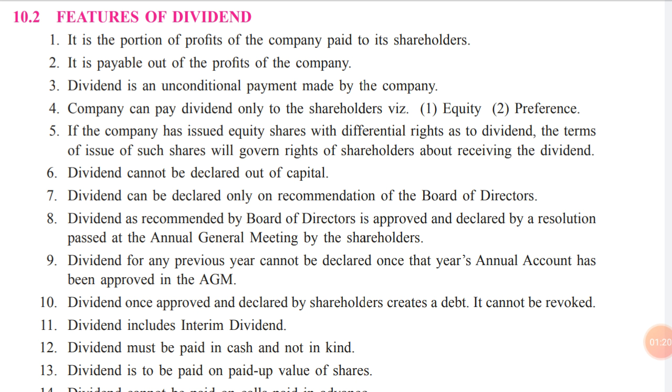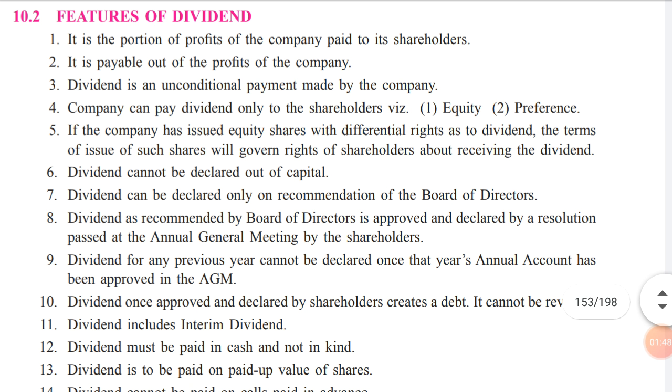And the second most important thing is that whenever the dividend is paid to the equity shareholders of the company, it has to be paid only out of the profit. If the board of directors decides that we will go to the bank, ask for a bank loan, and then distribute that bank loan in the form of dividend to all the shareholders, it is not feasible, and it is not allowed under the memorandum and articles of association of the company.